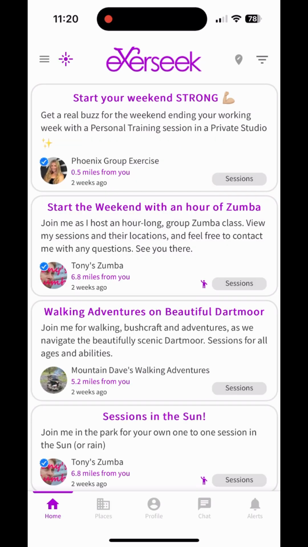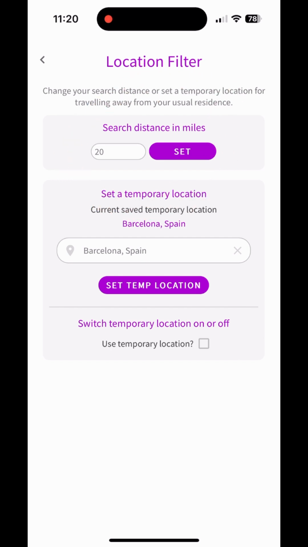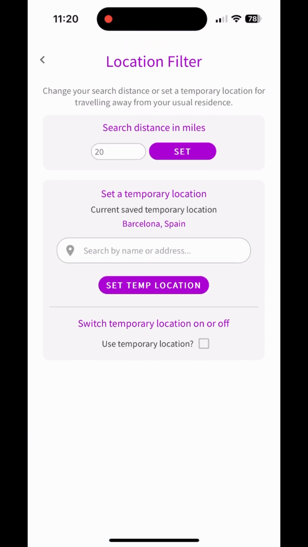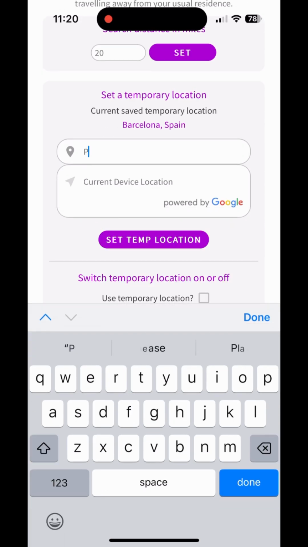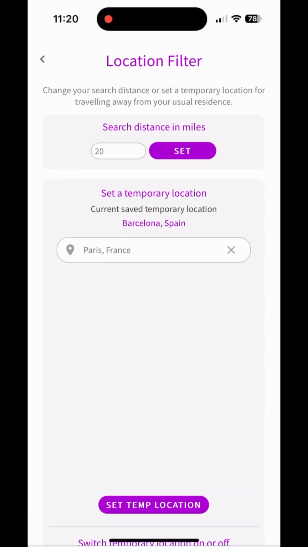The search distance is set at 20 miles by default when you create your personal profile. However, by selecting the location pointer icon in the top right of the screen, you can adjust this to your preference. You also have the ability to add a temporary location. This is useful if you have an upcoming holiday or business trip and will allow you to see if there are any activity providers listing sessions before you arrive.